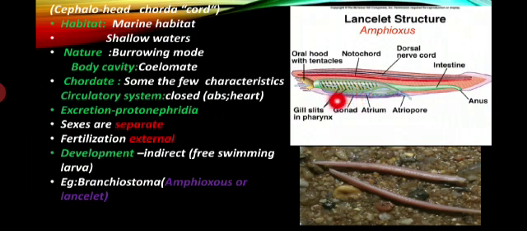Okay? You also have to see the respiratory use of these slits, opening from the pharynx region to the atriopore, from the anterior to the posterior region. In front of the anterior region, cilia, that is hair-like projections, of the oral hood with tentacles are present.